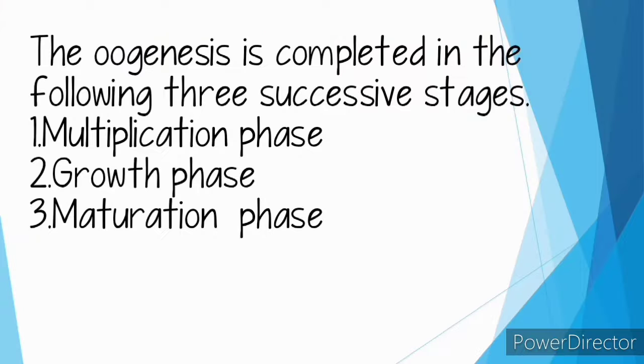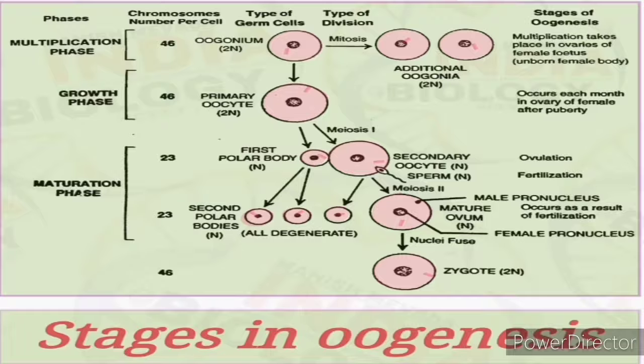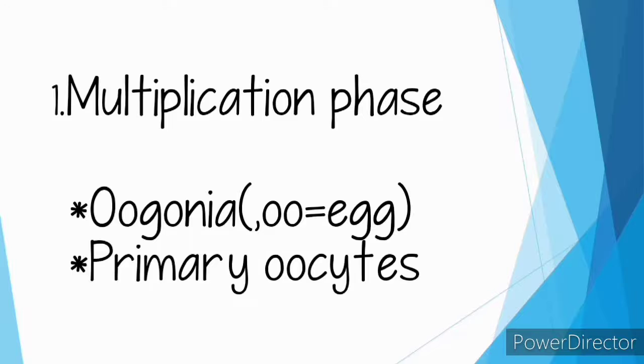Oogenesis is completed in the following three successive stages: multiplication phase, growth phase, and maturation phase. So, this is the stages in oogenesis. Let's see this picture. In the multiplication phase, the primordial germinal cells divide repeatedly to form the oogonia. Oo means egg. The oogonia multiply by mitotic division and form the primary oocyte, which passes through the growth phase. So, that is the multiplication phase.